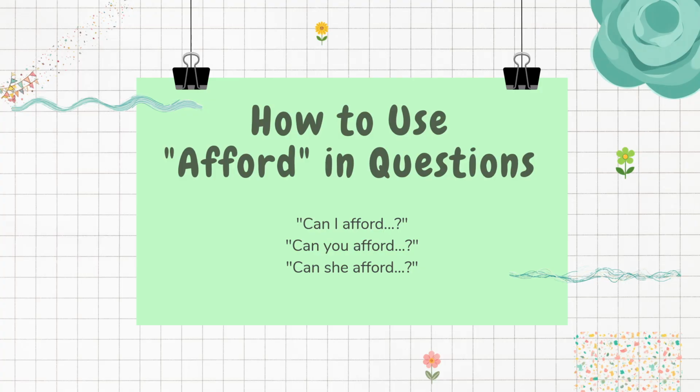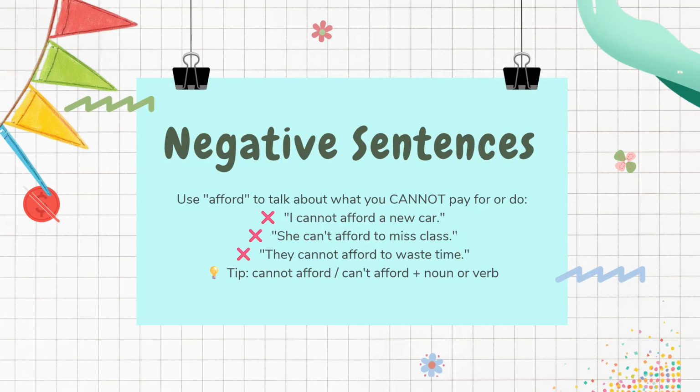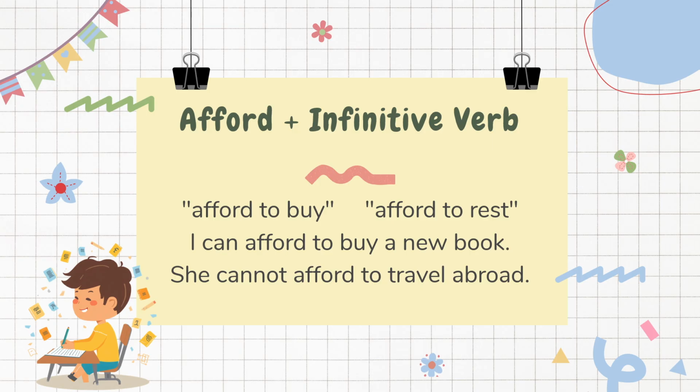To make a question, we say, can you afford it, or can she afford to go? To make a negative sentence, we say, I can't afford it, or he cannot afford to buy it. We often use afford with to and a verb. For example, I can afford to travel.